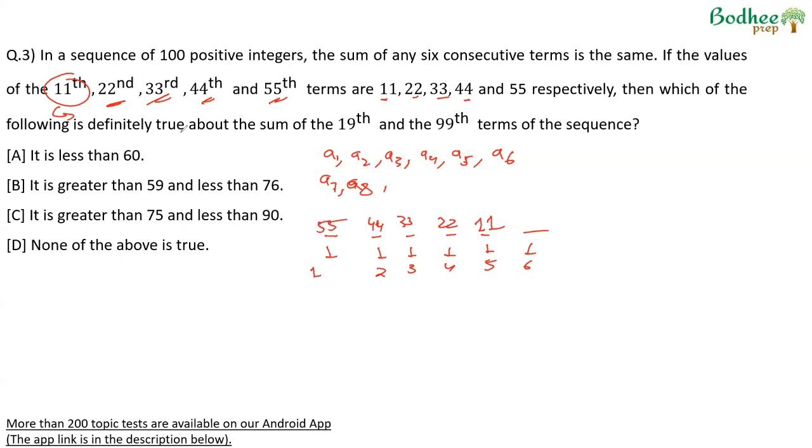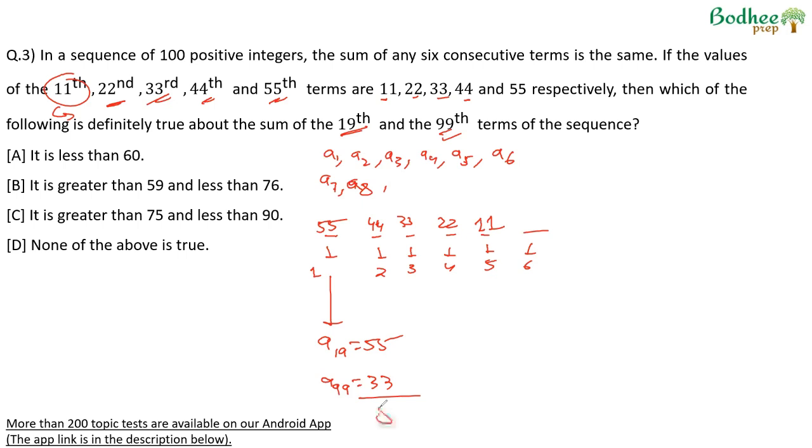Which of the following is definitely true about the 19th and the 99th term? Again, if we divide 19 by 6, we get a remainder of 1. A19 will be equal to A1, which will be 55. 99: if you divide 99 by 6, remainder is 3. So A99 will be equal to A3, which is 33.